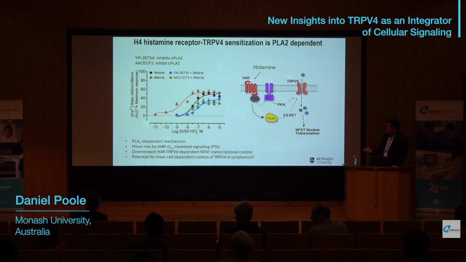So this is a current working model. We have PLA2-dependent production of endogenous TRPV4 activators. There is no role for PKA because it's a Gi-coupled receptor, so it blocks adenylate cyclase activity. We also studied this interaction using pertussis toxin, and there's a minor effect of pertussis toxin. So Gi/o coupling, there is some evidence for that, but not a great deal.